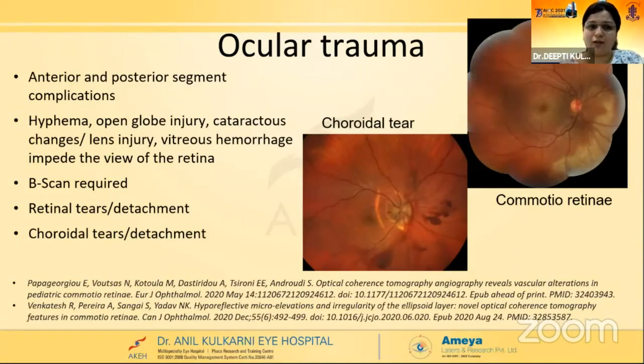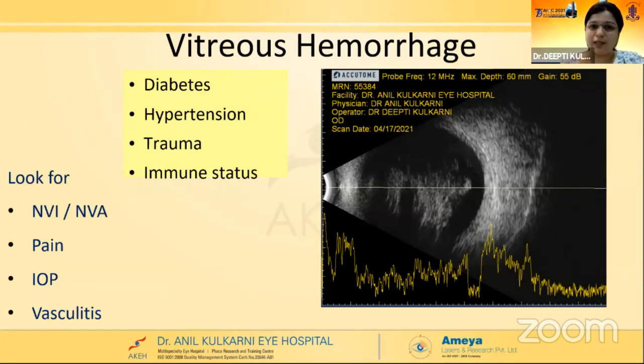Ocular trauma again can cause a sudden drop in vision due to both anterior and posterior segment complications. Very often, anterior segment findings like hyphema or a cataractous lens can impede the view of the retina. So also vitreous hemorrhage. B-scan is mandatory, and we can find retinal tears or detachment and choroidal tears and detachment in these cases, and each condition needs to be treated separately. Vitreous hemorrhage can cause, again, a sudden drop in vision.